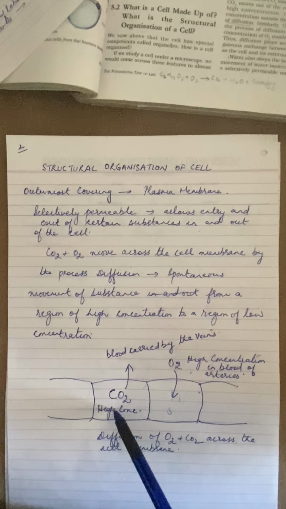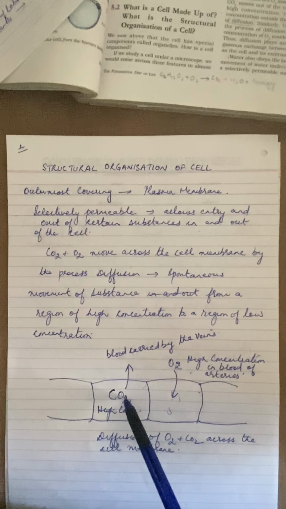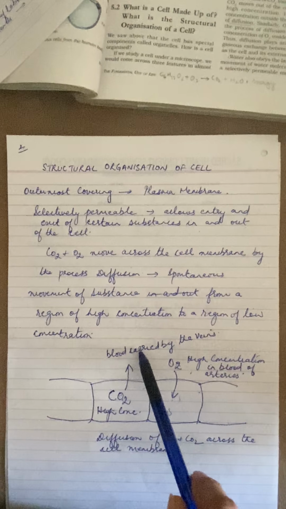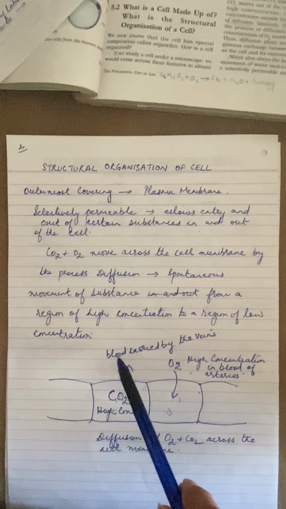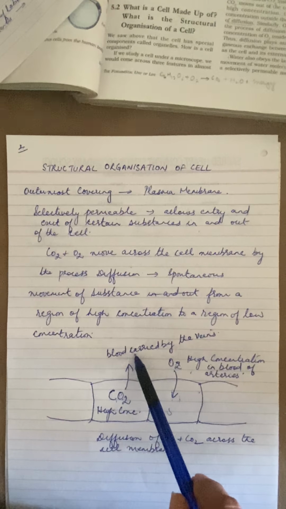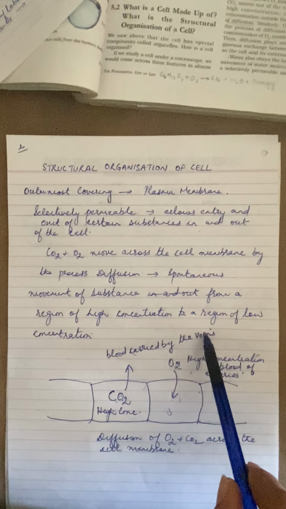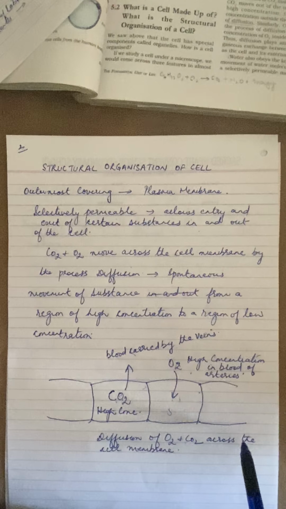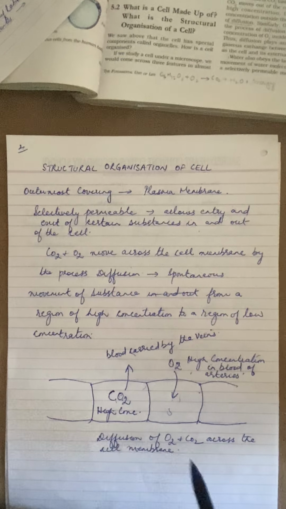Whereas inside the cell, because the glucose was oxidized and there was production of carbon dioxide, the concentration of carbon dioxide is more inside than outside the cell. So as a result, the carbon dioxide will diffuse out into the blood capillaries, which are carried by the veins to the heart for purification. So this is how diffusion of oxygen and carbon dioxide occurs across a cell membrane.